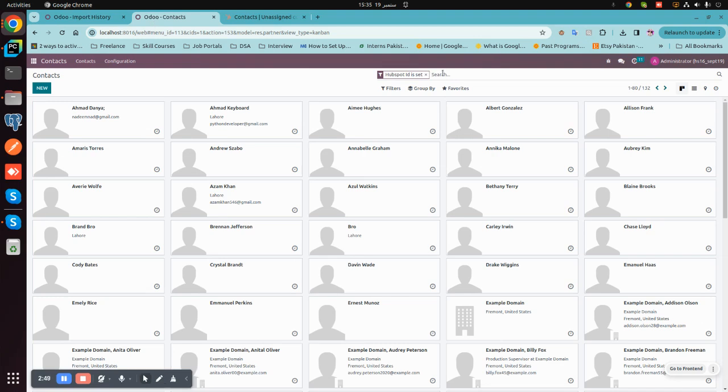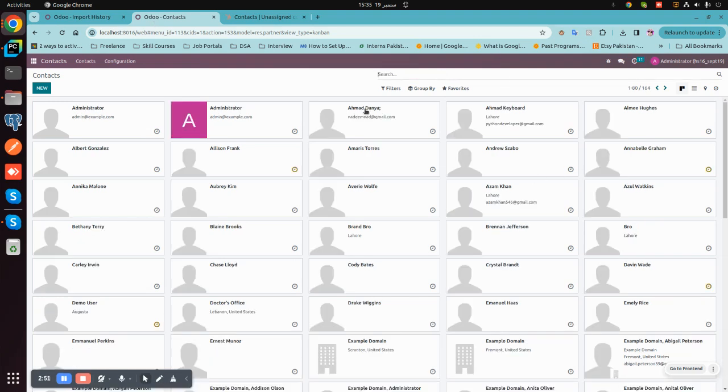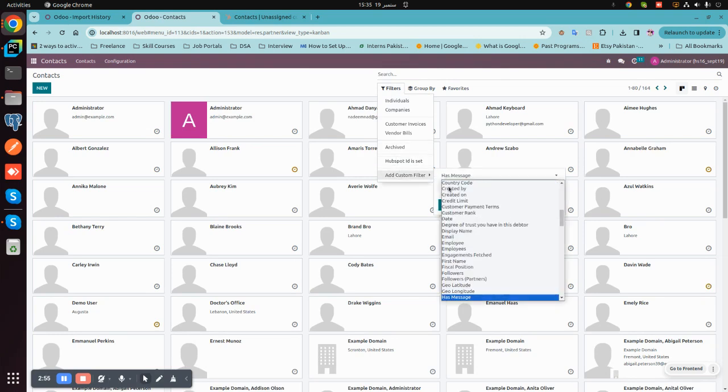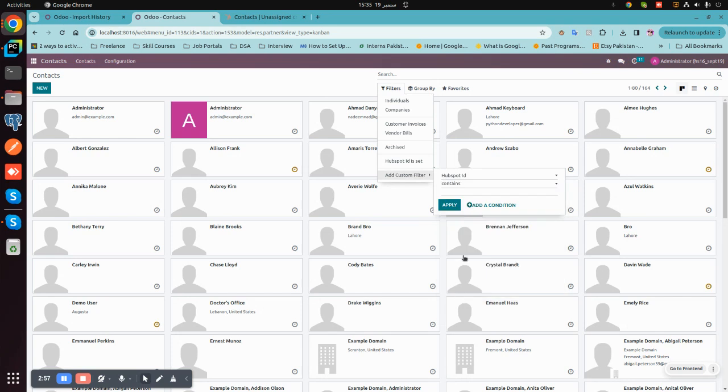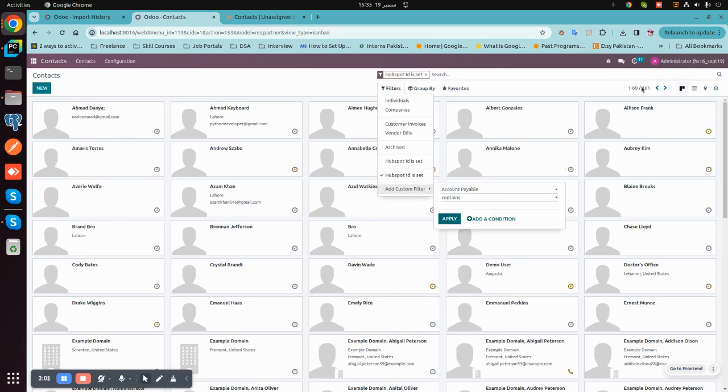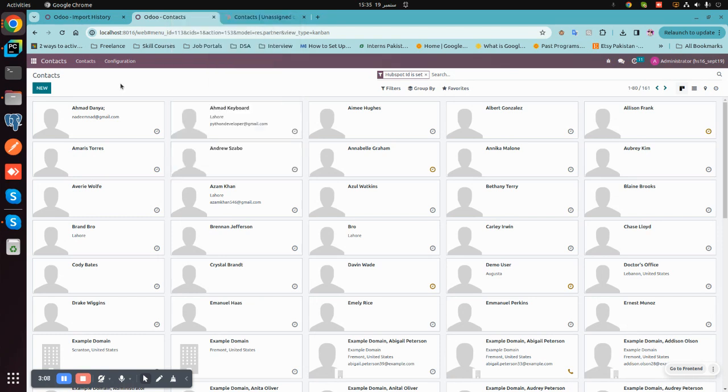Let me check. You can add a custom filter for HubSpot ID. HubSpot ID is set. So you are viewing 151. That's because the users of HubSpot are also imported.